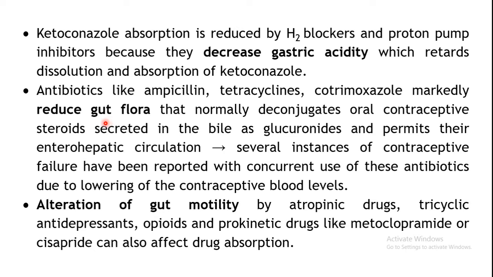Now these microbes deconjugate certain conjugated drugs, especially glucuronide conjugated drugs. For example, oral contraceptives are secreted in the bile in the form of glucuronide conjugates. The gut flora breaks that conjugation, sets the drug free, which is reabsorbed. So again it will be taken to the site of action, it will act, and again it will get bound to glucuronic acid. This cyclic process is known as enterohepatic circulation. So it can be reduced if the gut flora are killed by certain antibiotics.